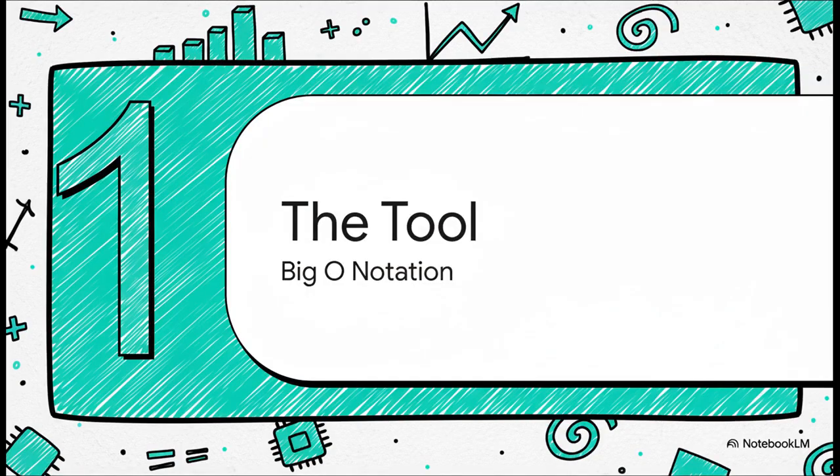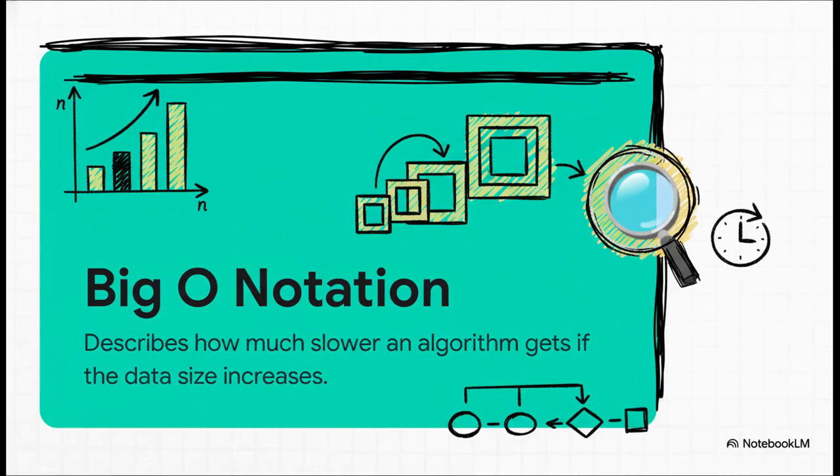All right, so how do we actually measure this stuff? Well, we have this fantastic tool for the job, and it's called Big O Notation. Seriously, just think of it as a diagnostic tool that lets engineers like us look into the future and see how our code is going to behave. So Big O notation is kind of like a weather forecast, but for your code's performance. It's not going to tell you the exact speed in milliseconds, right? But it will predict the trend. Like, hey, if the data doubles, is your app's runtime going to double too? Or is it going to be like 4 times as long? Big O is what gives us those answers.